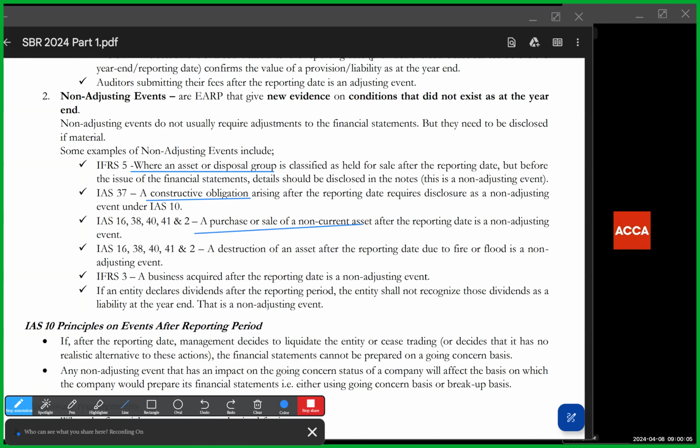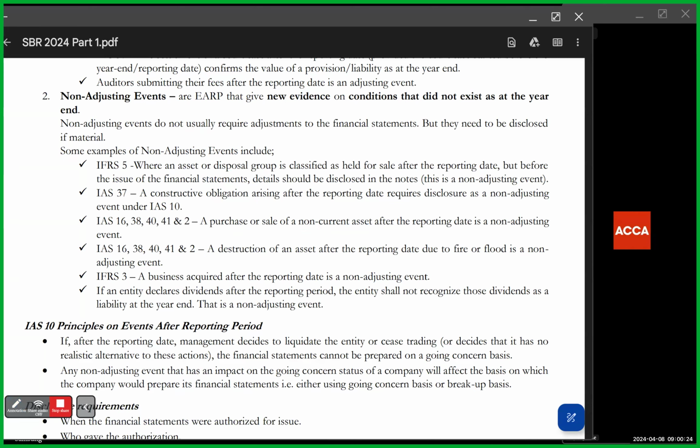If you sell an asset after the year end, or you buy an asset after the year end, it's a non-adjusting event. If you destroy an asset after the year end, or an asset gets destroyed by a flood or fire, it's a non-adjusting event. However, for these non-adjusting events, if for whatever reason they are material, then you need to disclose them in the